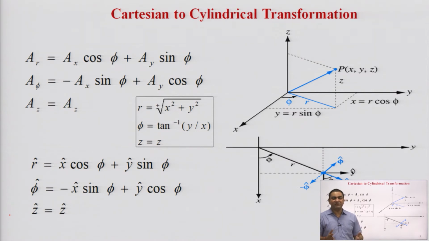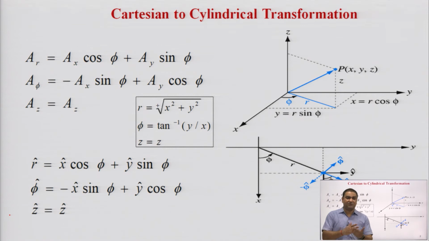These three components in the cylindrical coordinate system, r, phi and z, can be written in terms of x and y like this. r is equal to the square root of x squared plus y squared, phi is equal to tan inverse of y upon x, and z is equal to z, in the same manner as in the Cartesian coordinate system.